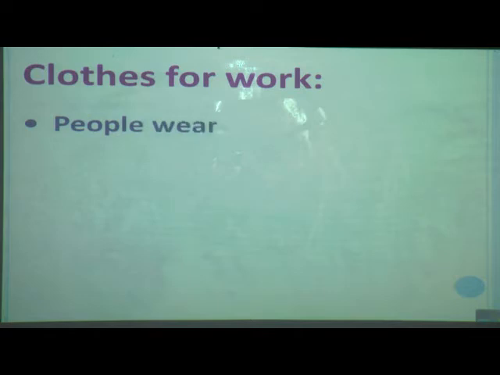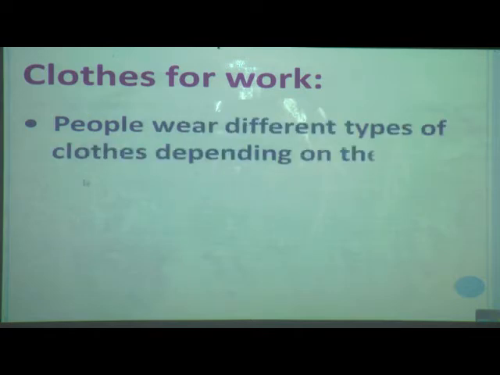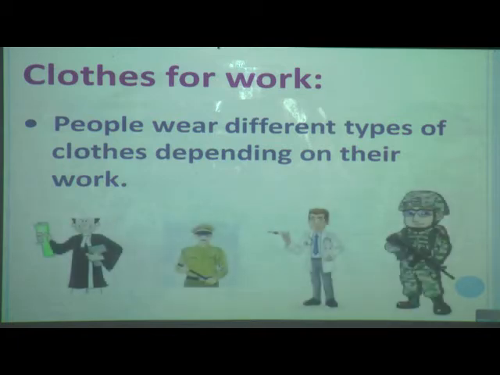Now we will see clothes for work. You have seen that people wear different types of clothes depending on their work. See the pictures, you can understand that people wear different types of clothes depending on their work. You can see here doctors and nurses.